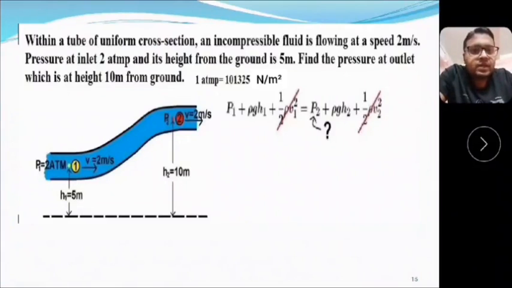So this is a uniform cross section fluid tube. The incompressible fluid is flowing within this. Here we see the pressure at the inlet is given as 2 atmospheric pressure. As we know from the continuity equation, A1 V1 equals A2 V2. In this tube A1 equals A2, so V1 must be equal to V2. V1 is given as 2 meter per second, so similarly V2 will be 2 meter per second.